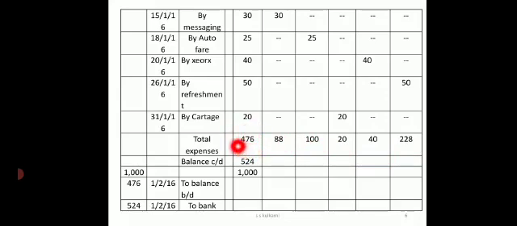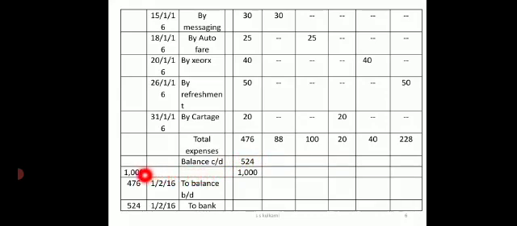Followed? Now you take the difference. Total we had 1000 in the beginning. Amount that we have spent is 476. The difference will be treated as balance carried down. That is 524 is still remaining with us. So this balance has to be transferred to the next month.